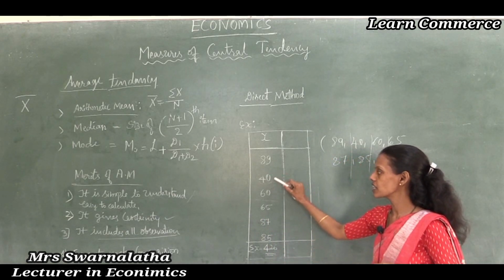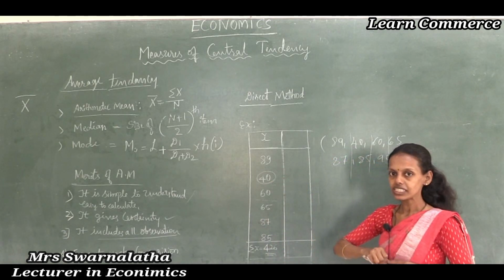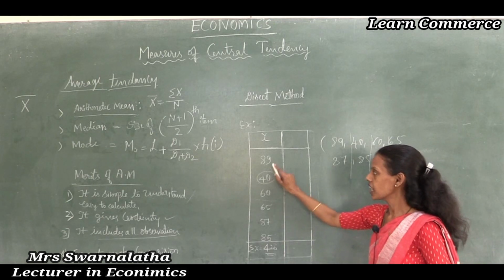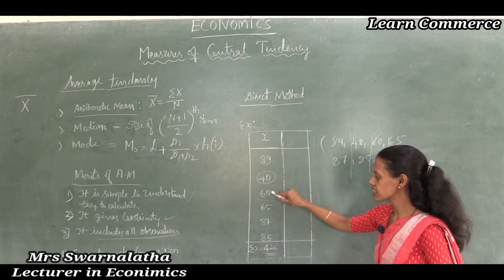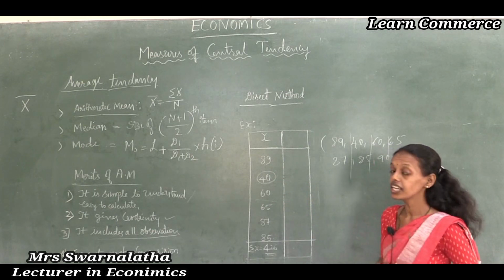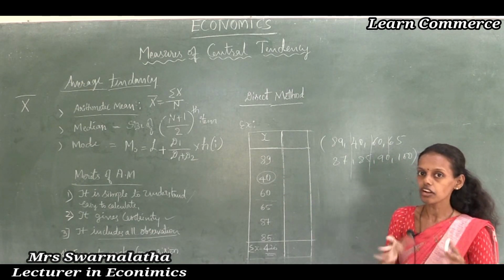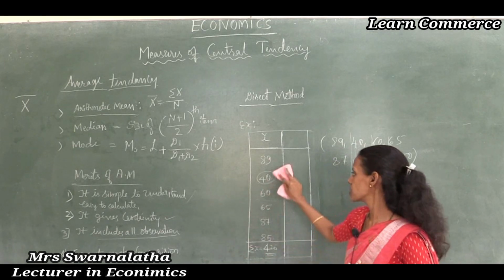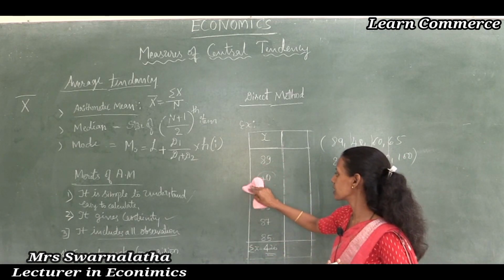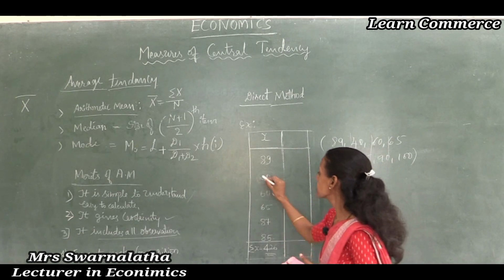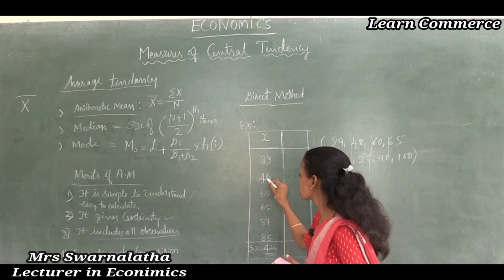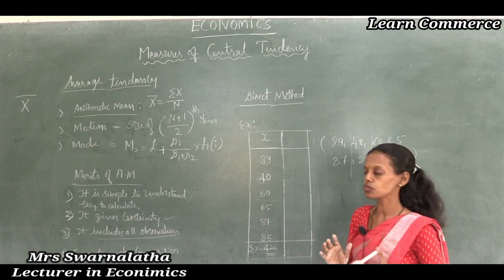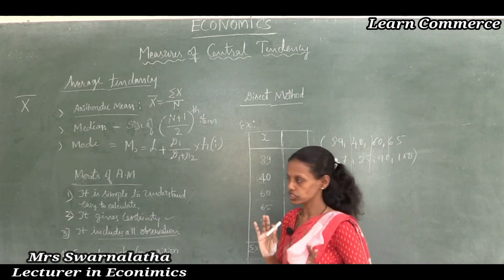For example, if I leave out the 40 and just add 89, 60, 65, 87, 85, then one observation is left out. Then it is unable to find the average, and there is no value for the arithmetic mean. Thus, it includes all observations. When we take all the observations, only then is it possible to do the calculation.